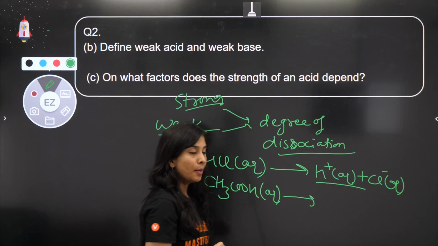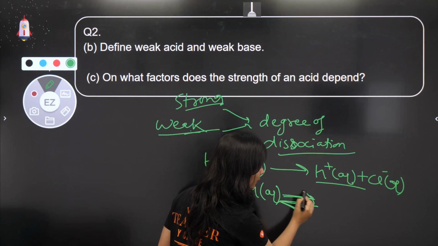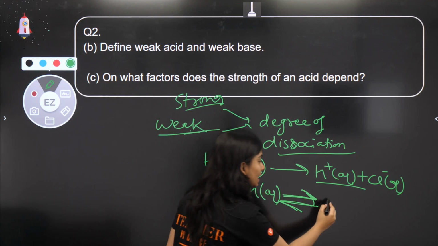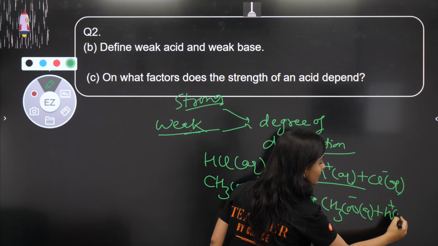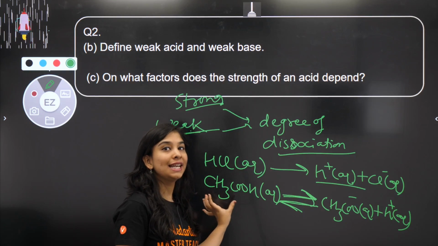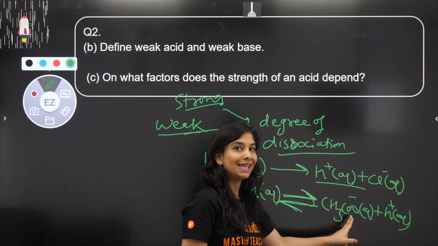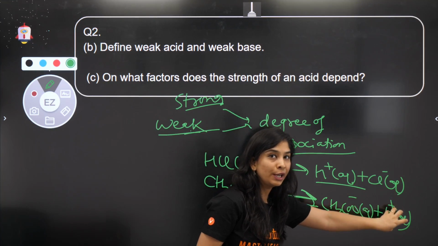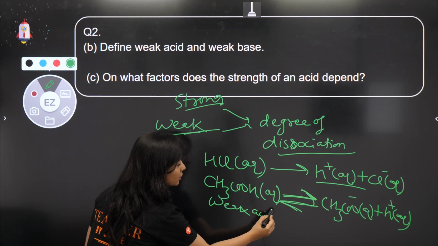H ions. But if I talk about acetic acid, the arrow will also change. You will add this kind of arrow. We call it a double headed arrow, दोनों side head है उसका, because it is not going to dissociate completely and all of the H ions are not free. Some of the H ions are still in the combined form and present in the form of acetic acid. All of the H ions are not free and sometimes they again combine with the negative part and make your acid back. इसीलिए ये arrow. So all of the H ions are not in free form, some are in this compound form. So this is a weak acid. Okay, and the above one is a strong acid.